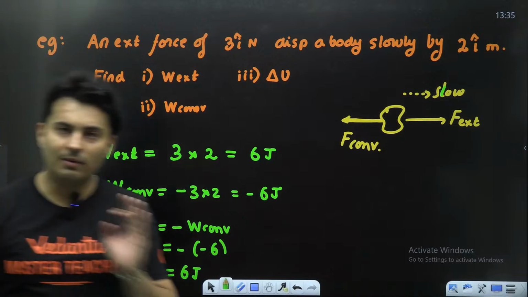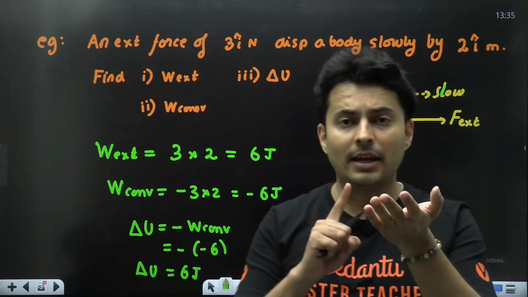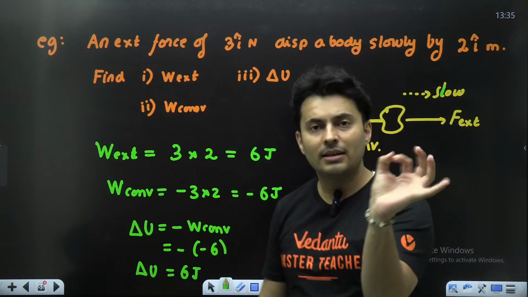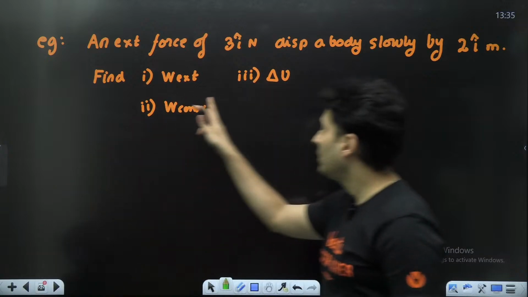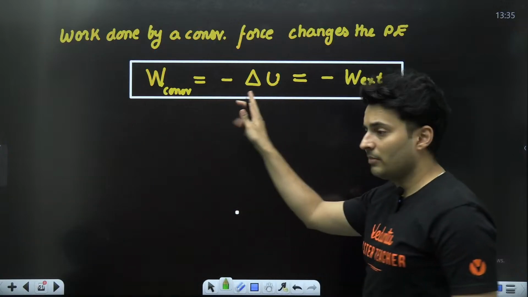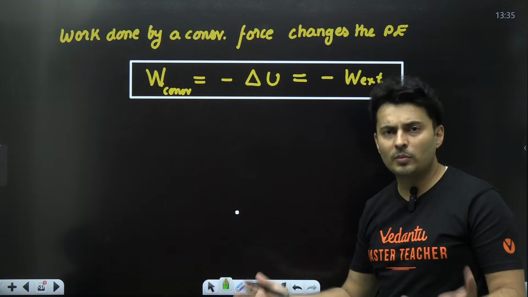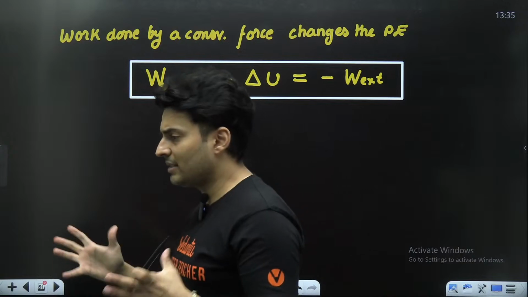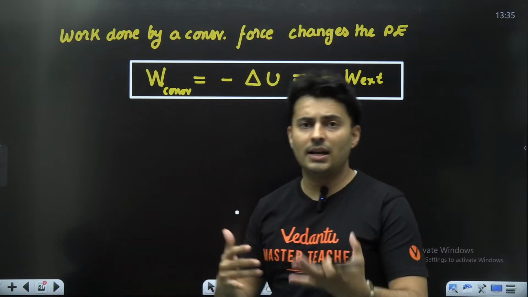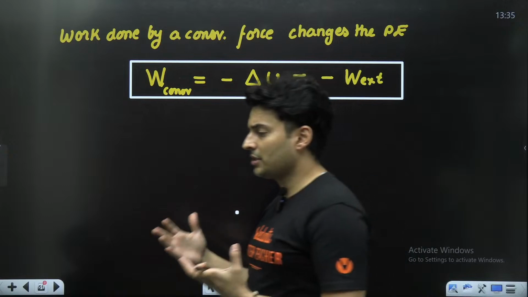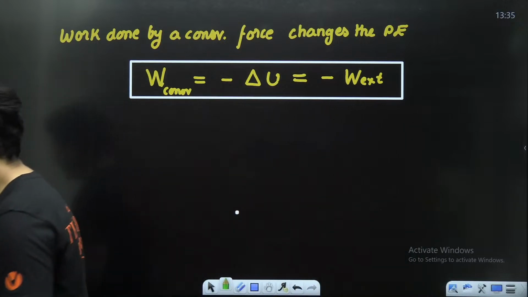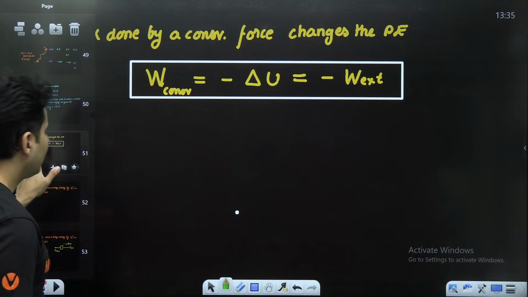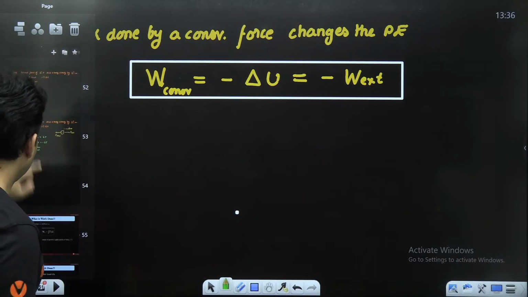Clear? Everybody understood the relationship between external, conservative and delta U? Three things related to each other by this equation, and believe me, this equation will also come in magnetism and electrostatics and so many other places, and every time people make a mistake. In NCERT also there is a very nice example which we have solved line by line in the NCERT series, last lecture, I think, in electrostatics and Gauss law.